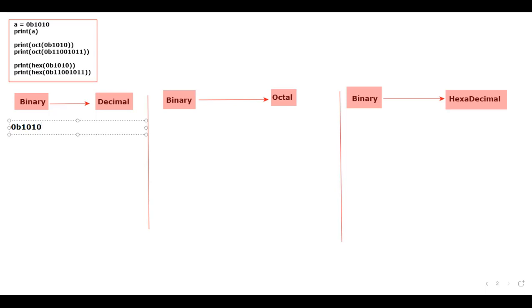Now tell me, what is the base of binary? Always you have to remember the base of binary. Please tell me, what is the base of binary? Very good. Base 2. And I need to calculate the decimal data. Automatically Python will calculate, but I will show how it will calculate. Here the base happens to be 2. Here the base happens to be 10. Is that clear for everyone? Shall I proceed further?